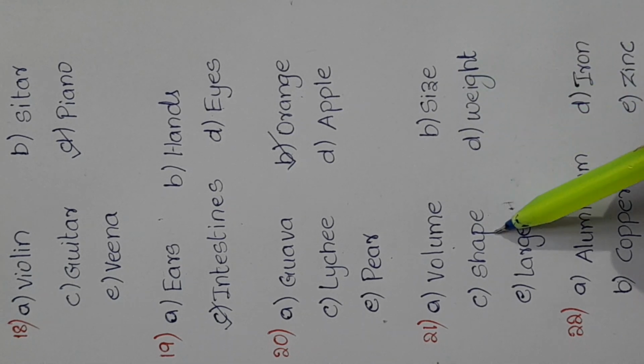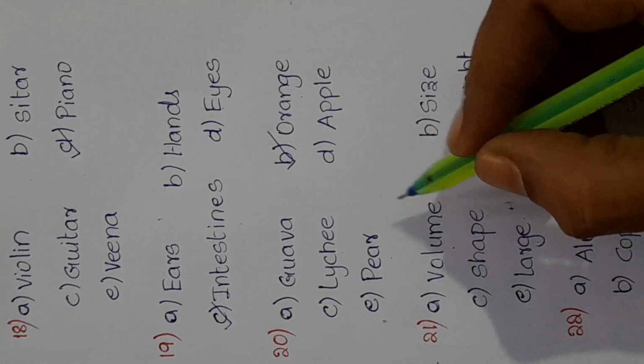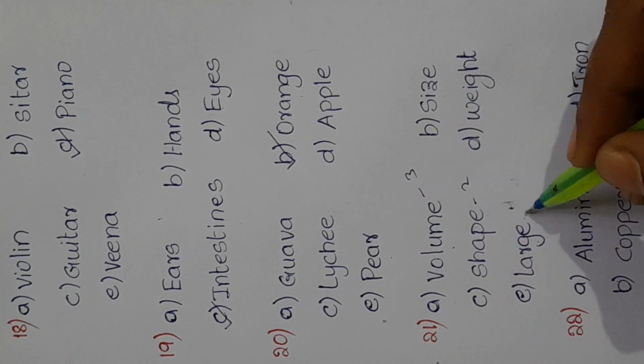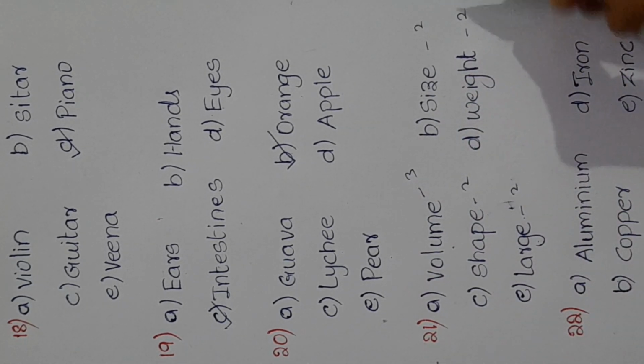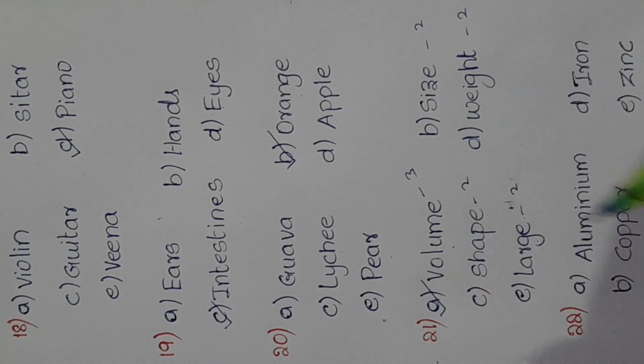21. Volume, size, shape, weight and large. In this, the words have 3 vowels, 2 vowels, 2, 2, 2. Except for the word volume, where there are 3 vowels. So the odd one is volume.